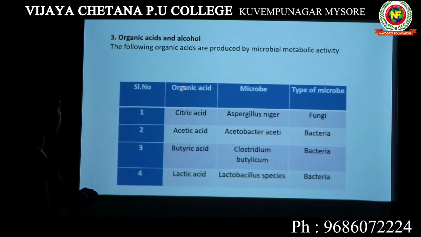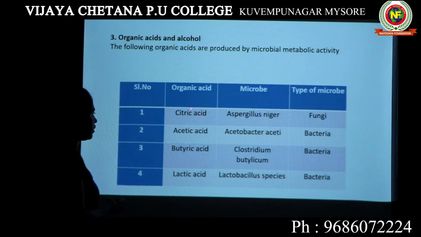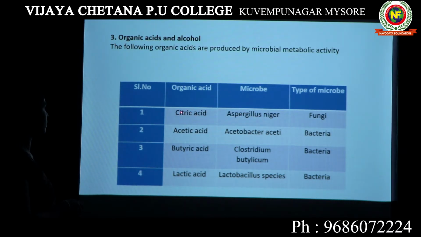So here if you look into certain organic acids which are produced by microorganisms, first organic acid is citric acid. It is a common type of acid that you all will be knowing. Citric acid is one important organic acid. Why citric acid is included here? Because citric acid is an acid produced by a type of microorganism which is Aspergillus niger. There is a particular type of fungus which is known as Aspergillus niger. Okay, it is a fungus. It produces this particular acid known as citric acid.